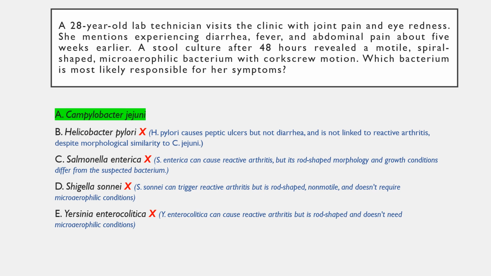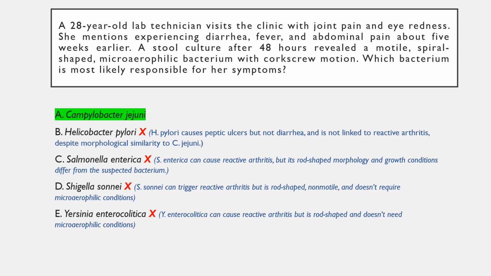Option C is incorrect. Although Salmonella enterica has also been associated with reactive arthritis, the morphological description of the isolate does not match the characteristics of Salmonella organisms, which are rod-shaped and do not require microaerophilic conditions for optimal growth.